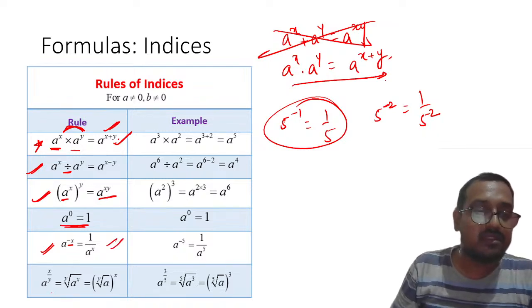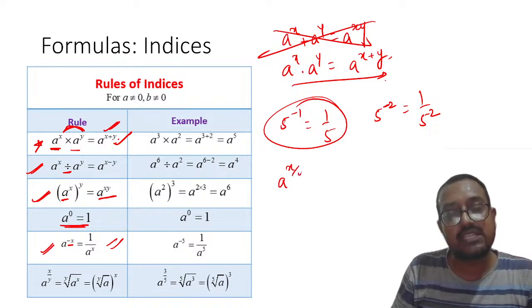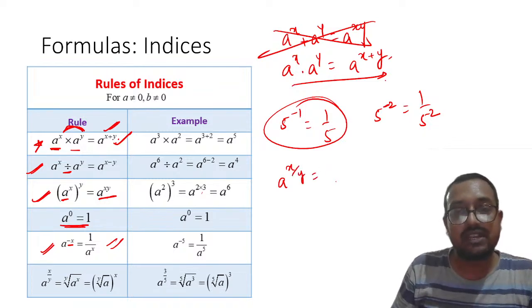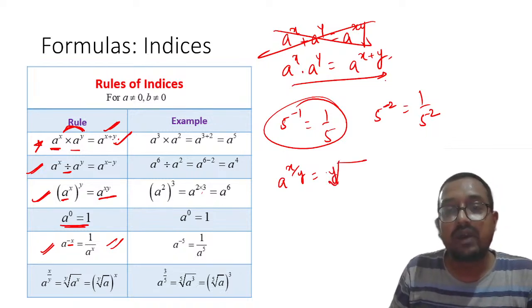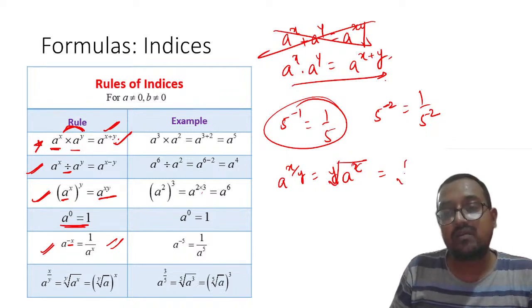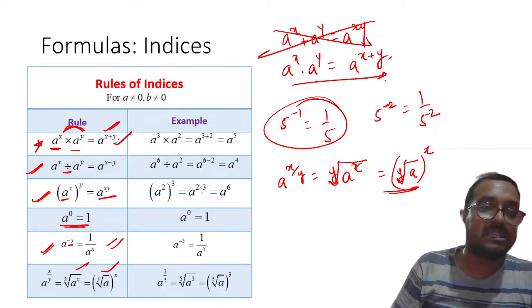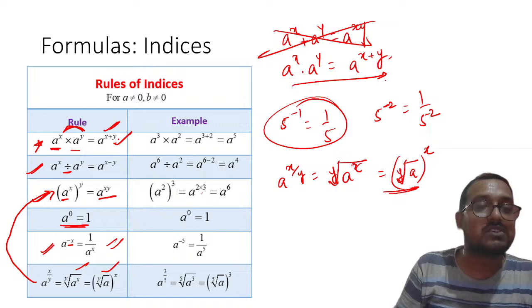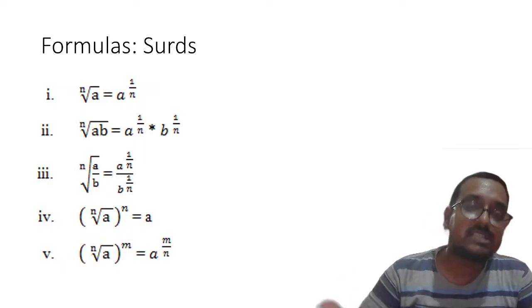Understood? And then here you can understand that a raised to power x upon y, that means what it will mean? It will mean that 1 upon y it is, right? So yth root of a raised to power x, or else what you can do, yth root of a raised to power x. So both ways it can be written. Please remember, both ways it can be written. This is nothing but extension of this formula. Understood? Yes.